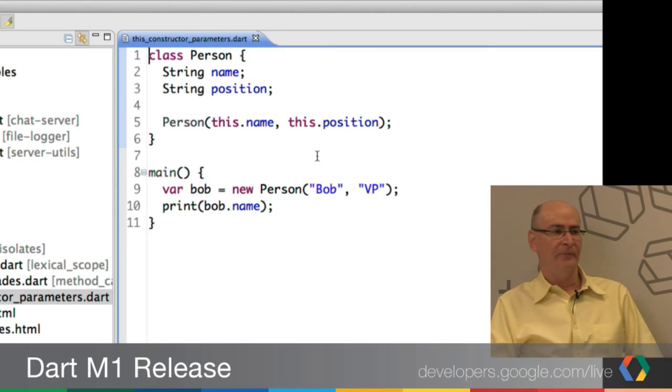Now, there are some other languages that have a feature similar to this, where they declare the instance member inside the constructor, and you might wonder why we didn't do that, why we have these things separate. That's because we support multiple constructors. So we could have one normal constructor and then a named constructor, and so it makes sense. Here's an example of that.